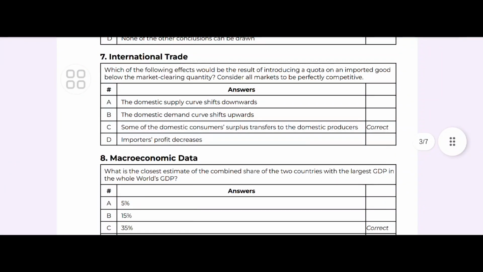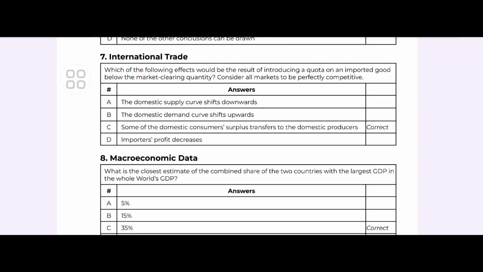International trade. See, a very easy question. Which of the following effects would be the result of introducing a quota on an imported good? We know import, export. Export means giving, import means which we intake, below the market clearing quantity. Consider all markets to be perfectly competitive. So the domestic supply curve shifts downward. The domestic demand curve shifts upward. Some of the domestic consumer surplus transfers to the domestic producer. Importers' profit decreases. So the answer would be C.